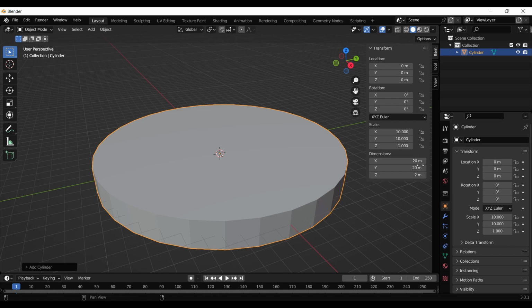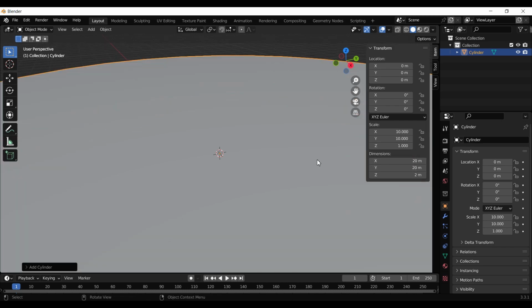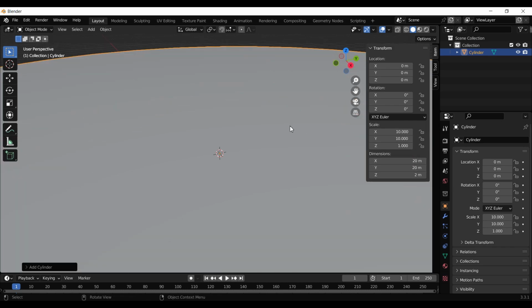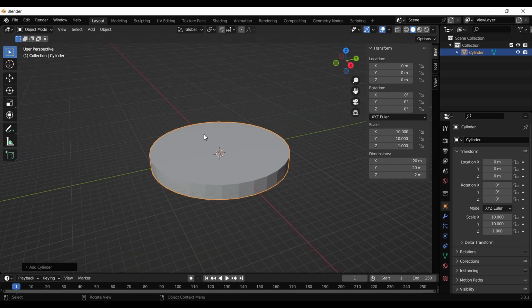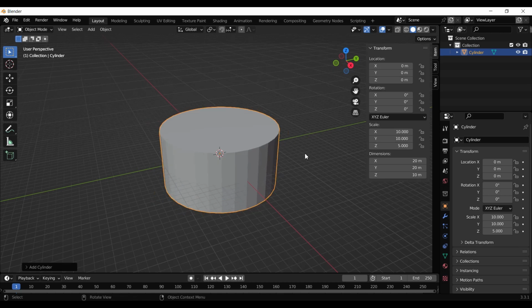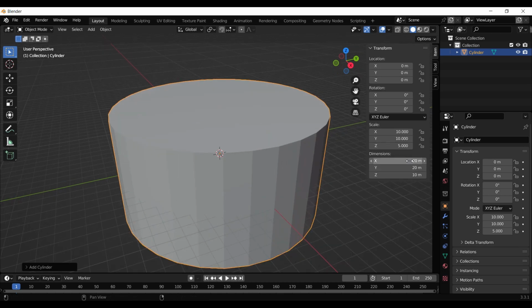I know here are meters, but when you export it, for example, to STL, then it is interpreted as millimeters, and it will be 10 millimeters. Maybe a bit too small.